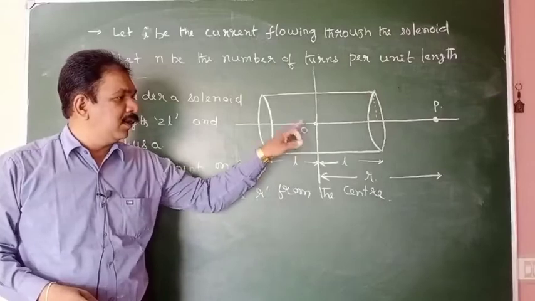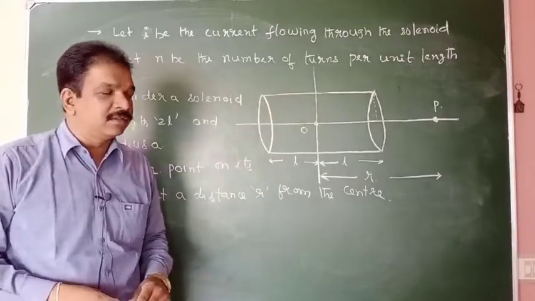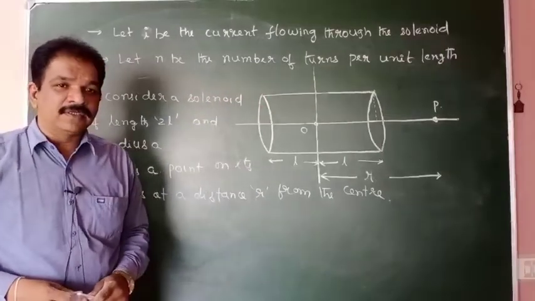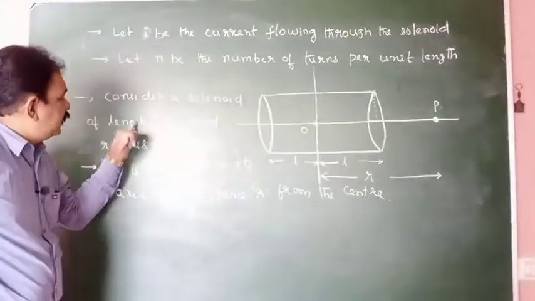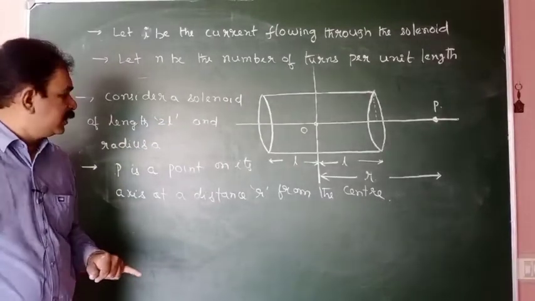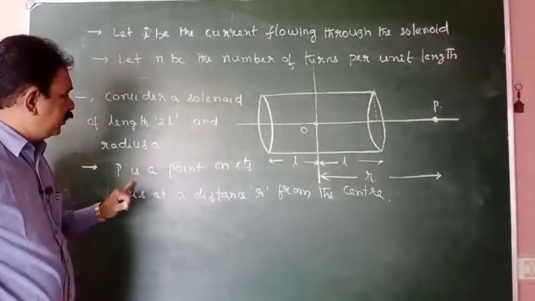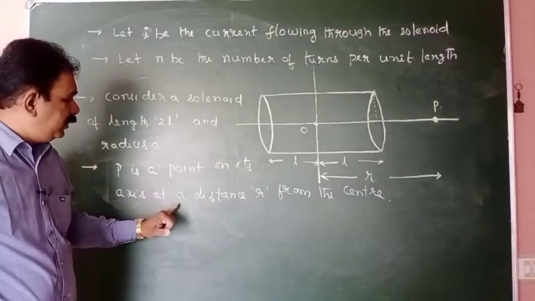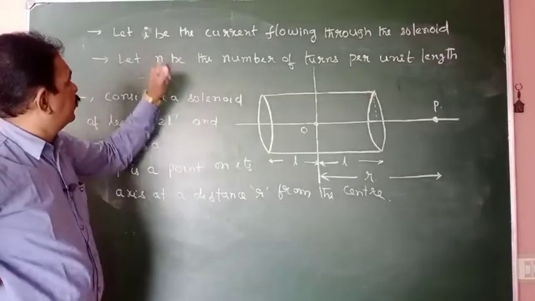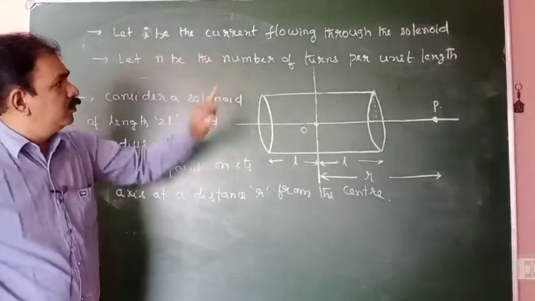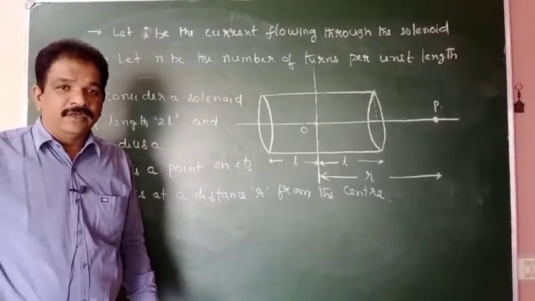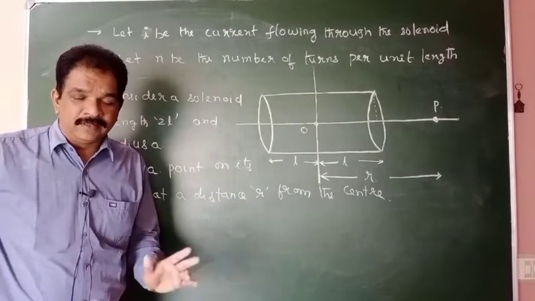Per unit length, how many turns are there, we are assuming it as small n. If the points are clear, I am considering a solenoid having length 2L and radius A. P is a point on its axis at a distance r from the center. I is the current flowing through the solenoid. Let n be the number of turns per unit length.